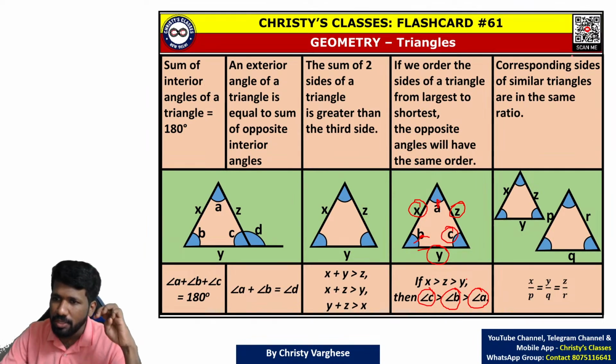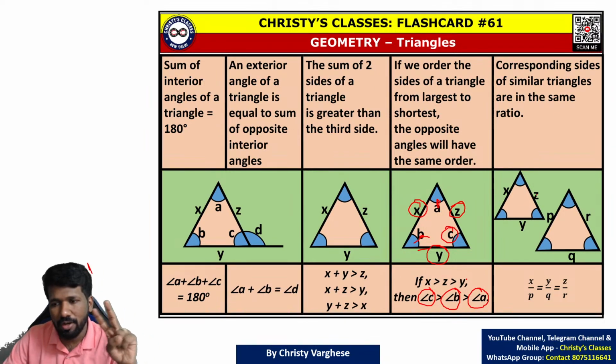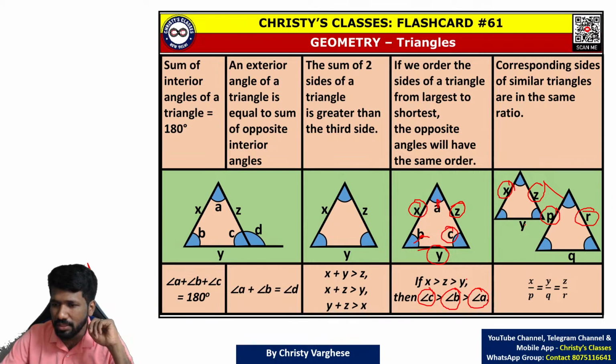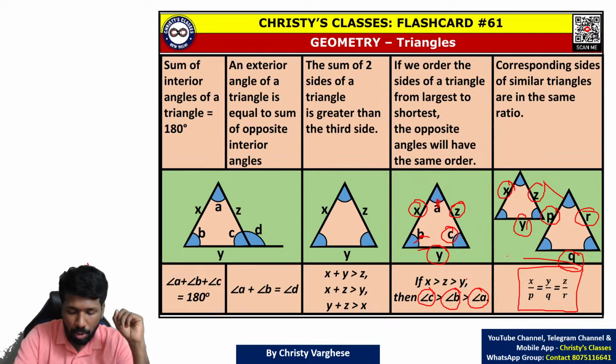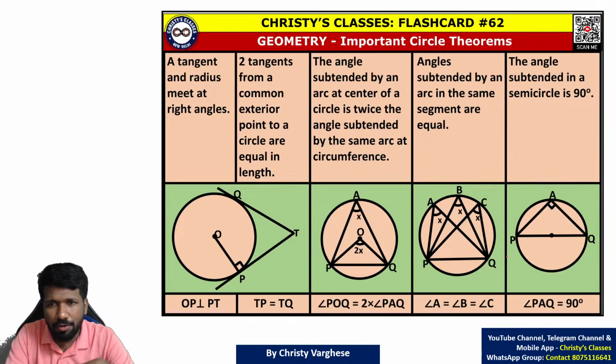So, corresponding sides of similar triangles. For two triangles to be similar, in school you have learned about the AA angle condition, the side-angle-side condition, and the SSS side condition. By that, if the sides of the triangles are proportional, this by this, this by this, this by this, these ratios will be equal. So those are the major properties of triangles. Due to lack of time, I will move on.